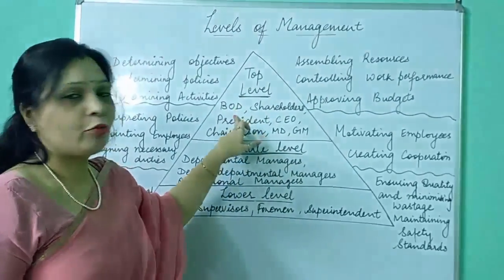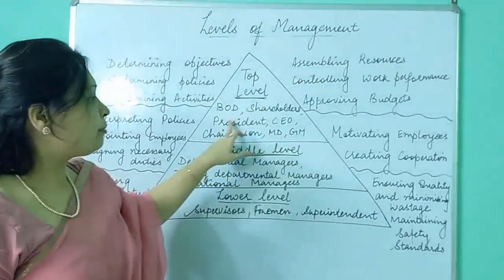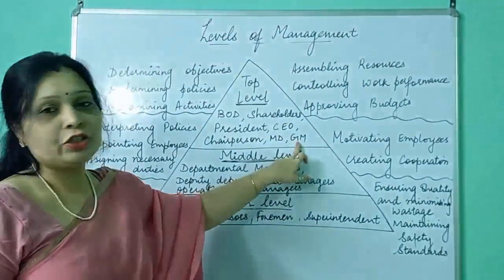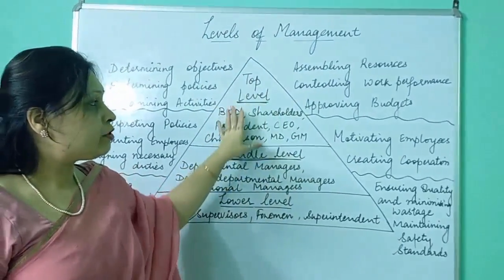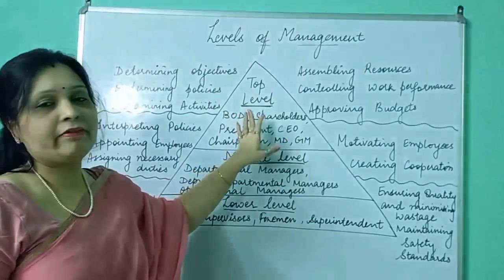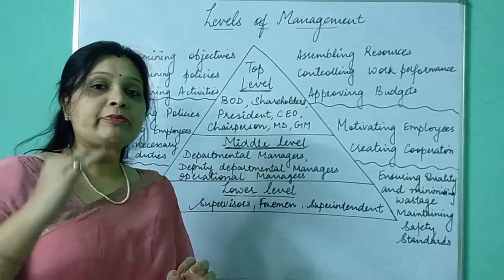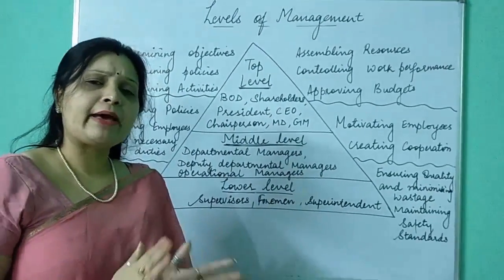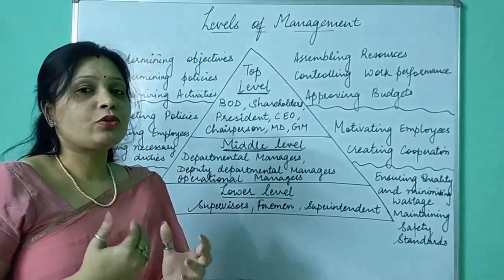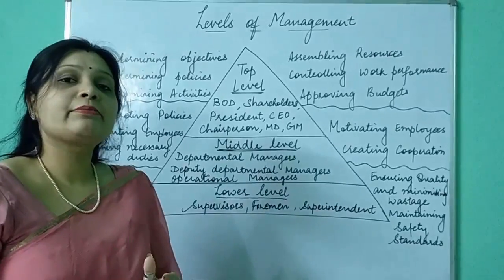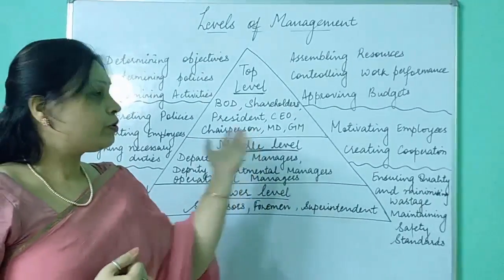First is board of directors, shareholders, president, CEO, chairperson, MD means managing director, general manager. So these are the names which you hear in top level management. By the name itself, you can understand that top level management is the uppermost level of any management. They belong to the owners. The owners or the managers who are directly answerable to the owners belong to this level.